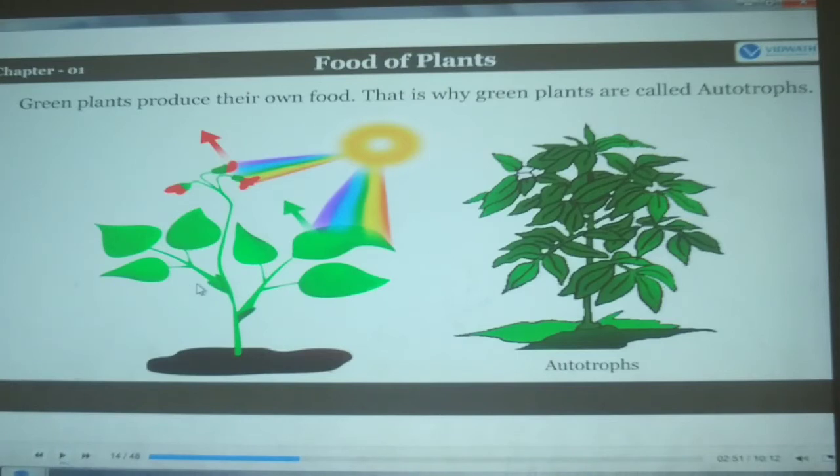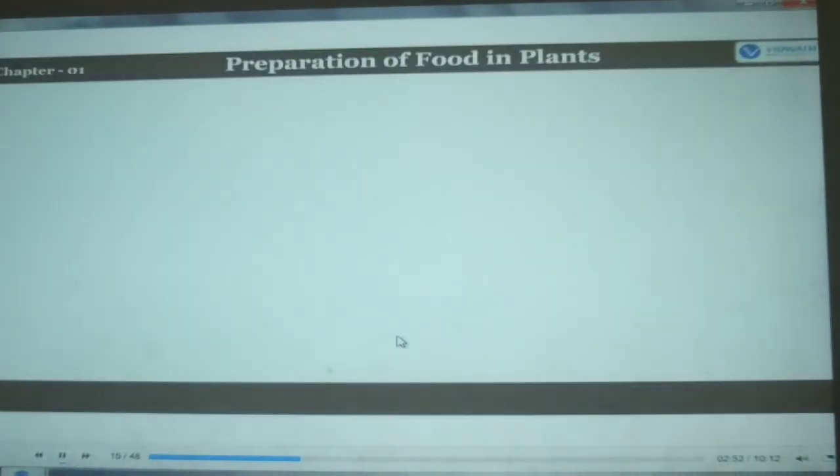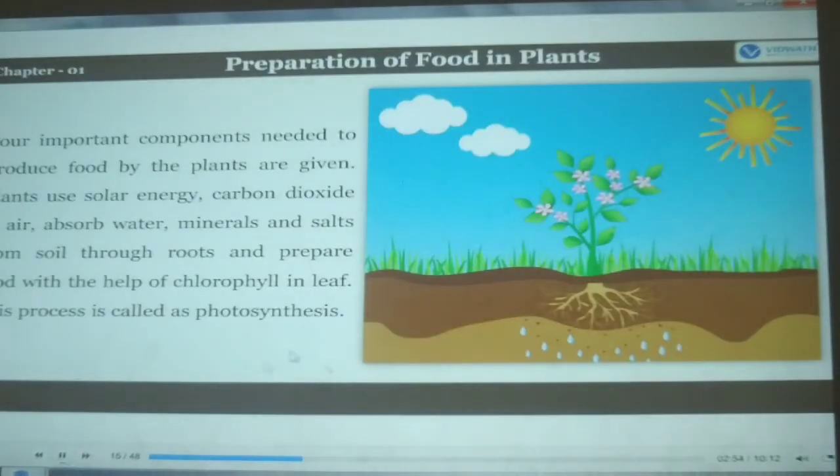Green plants produce their own food. So what is given? The plants which are green in color, they produce, means they prepare their own food. That's why they are green in color, and that green plants are called autotrophs. Can you see the picture here? The green color plants are called autotrophs.